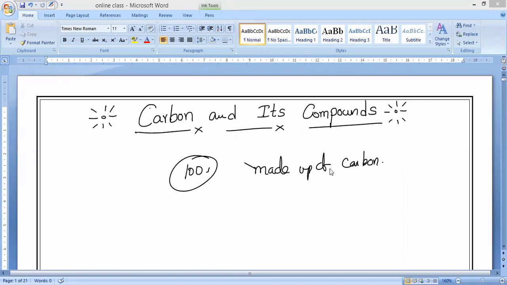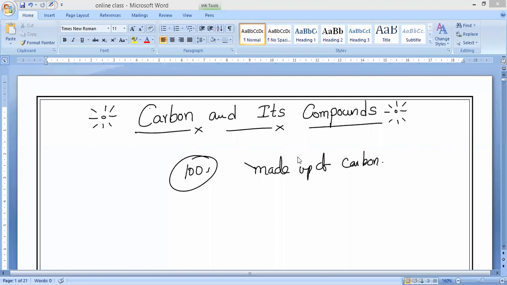You can go to any extreme in our life, and definitely carbon and its compounds will be a part of it. That is why we should know how it is forming this many varieties of compounds. We have to know the answer. So in this chapter we shall learn, on the basis of electronic configuration, how carbon behaves, because we cannot simply say what the valency of carbon is.